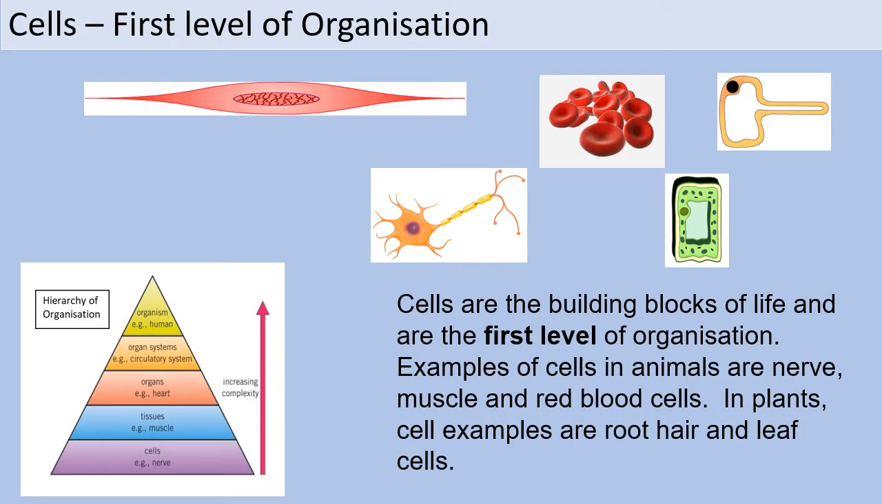Cells are the building blocks of life and are the first level of organization. They contain structures called organelles, which all have specific jobs. Examples of cells in animals are nerve, muscle, and red blood cells. In plant cells, examples are root, hair, and leaf cells. Many cells, such as muscle cells and nerve cells, are specialized, enabling them to carry out a specific task more effectively.